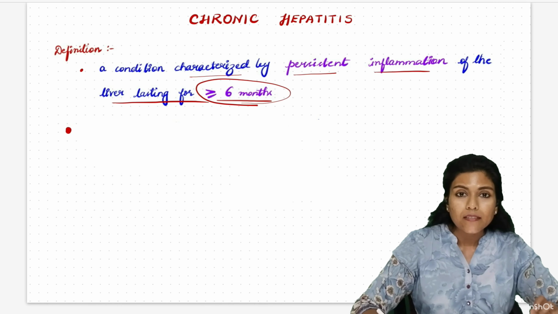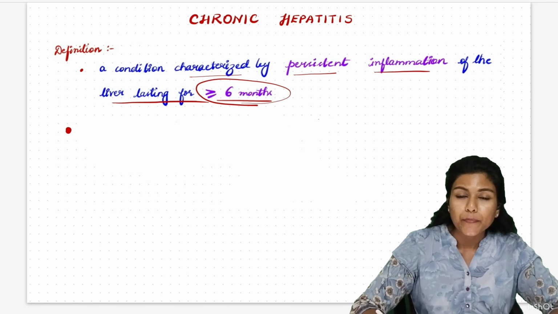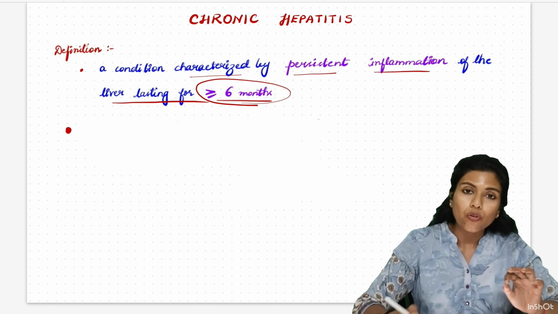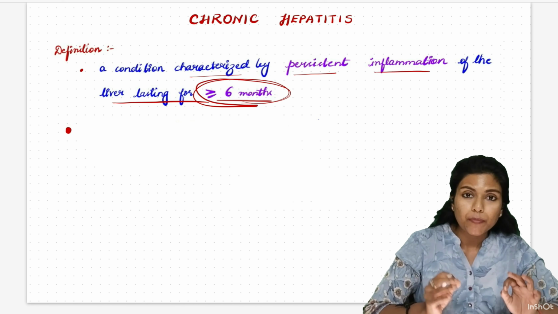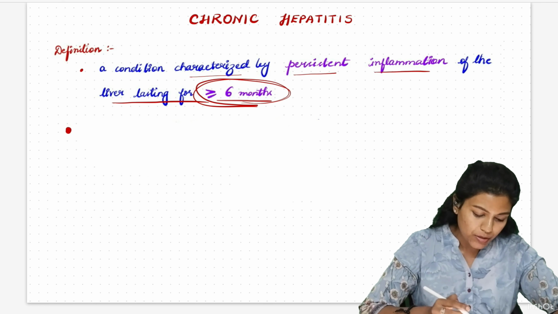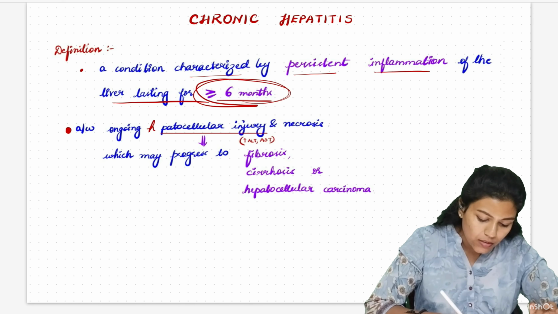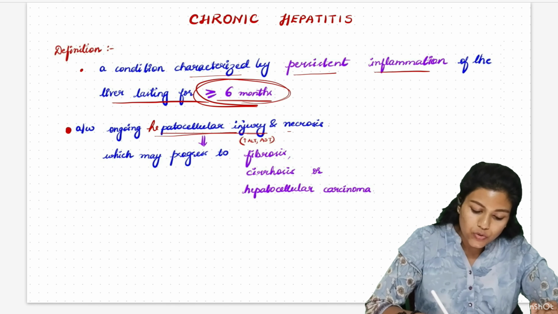So, it is the persistent inflammation of the liver that lasts for more than or equal to 6 months duration is called a chronic hepatitis. We have discussed about acute hepatitis where the duration is less than 6 months. So, chronicity means more than 6 months. Persistent inflammation of the liver lasting for more than 6 months is chronic inflammation, and it is associated with ongoing hepatocellular injury and necrosis.